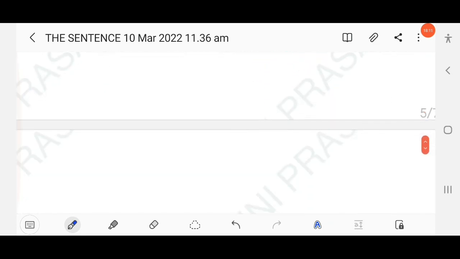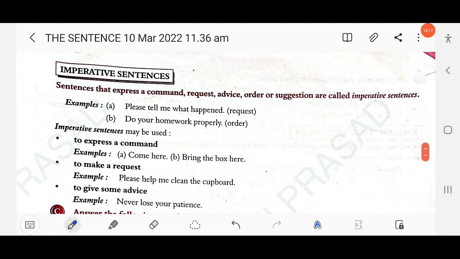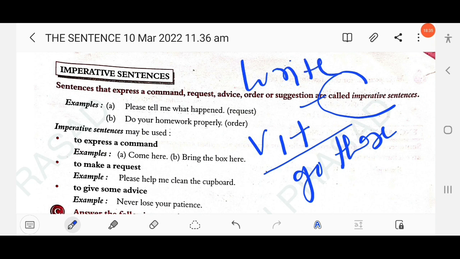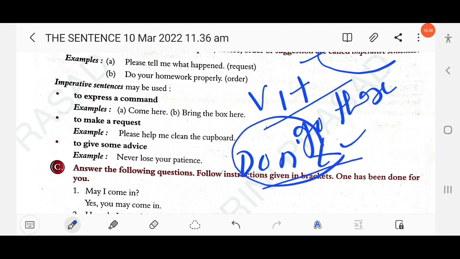Okay. Then next here, imperative sentence, right? So you know imperative means to give a command, request, advice, order, suggestion. These are imperative sentences. The general structure of the imperative sentence is V1 plus other. Go there, write down, open the door, stand up, come here. Okay, so this is the general structure. If you want to write in negative, then you just have to add don't. Don't go there. Don't tell a lie.